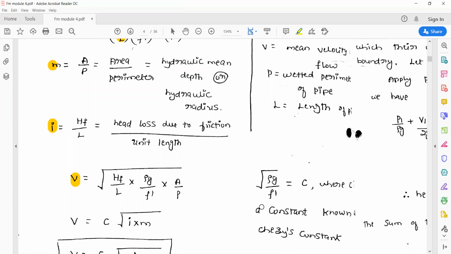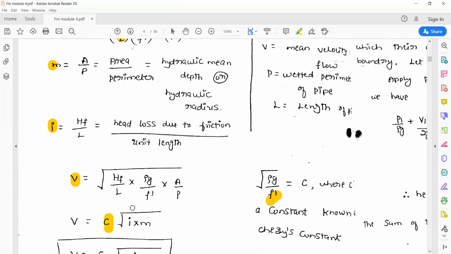So V is equal to, actually the square root of rho g by f' is constant. Rho is density, g is the gravitational constant, and f' is the frictional resistance, the constant of proportionality. So these are all constants, and that is denoted by C. And the remaining is the square root of hf by L into A by P.